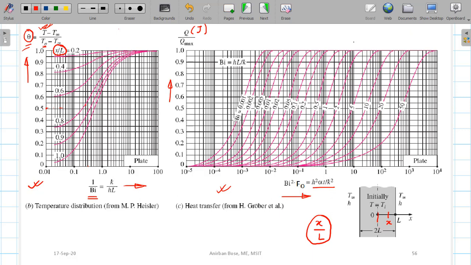So find the pink line corresponding to the Biot number of your problem. Find the Biot number square into Fourier number, that means after which time you want to find the heat transfer, and you can easily find this Q. If you know Q by Q max, then you can definitely find the value of Q, because Q max is a known quantity.